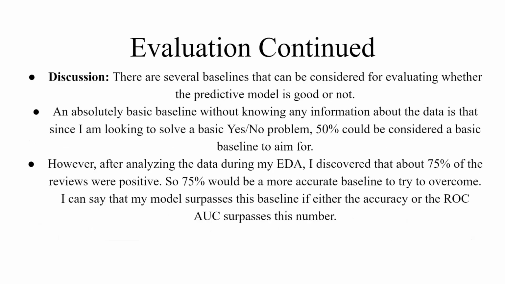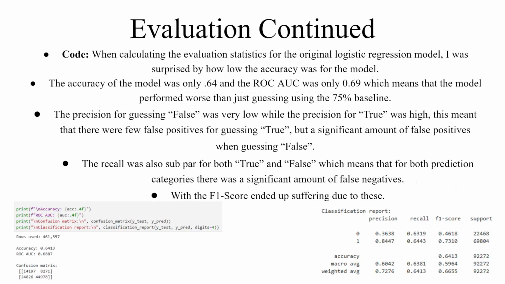And there were several baselines that can be considered for evaluating whether the predictive model was good or not. An absolutely basic baseline, without knowing any information about the data, is that since I'm looking to solve a basic yes-no problem, 50% could be considered a basic baseline to aim for. However, after analyzing the data during my EDA, I discovered that about 75% of the reviews were positive, so 75% would be a more accurate baseline to try to overcome. I can say that my model surpasses this baseline if either the accuracy or the ROC surpasses this number.